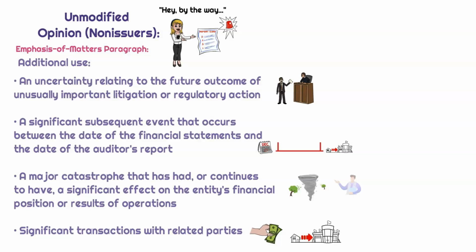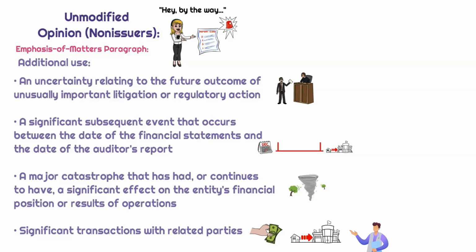Next up, we have a major catastrophe that has had or continues to have a significant effect on the entity's financial position or results of operations. Let's say that Galbraith Dental Clinic has clinics in an area that got hit by a tornado, and some of their assets got crushed. That is information that should be emphasized in an emphasis of matter paragraph in the audit report. And finally, significant transactions with related parties.